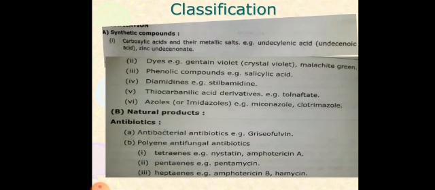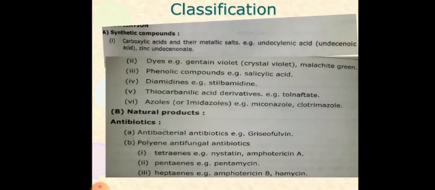Next one is the thiocarbonic acid derivatives. The example is tolnaftate. The next one is the azoles, also called imidazoles because they contain the imidazole ring. The examples are miconazole and clotrimazole.